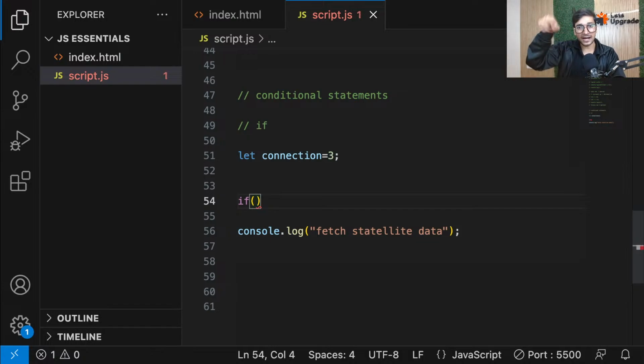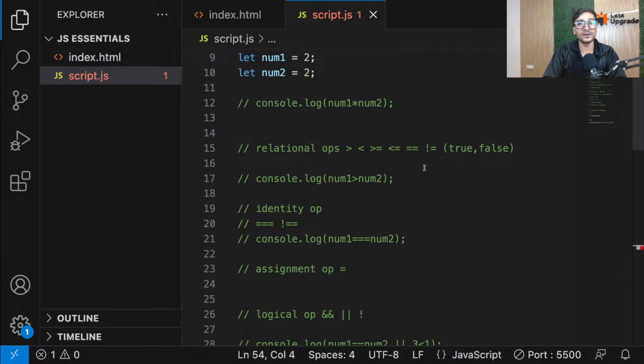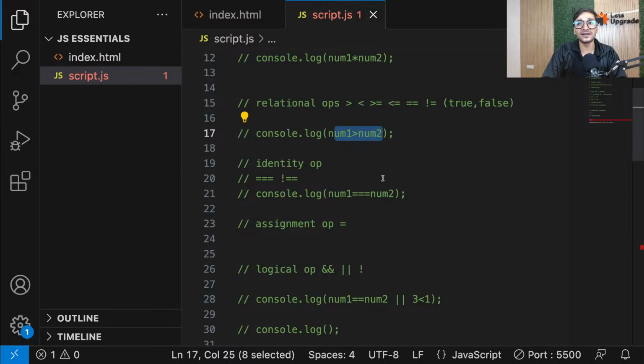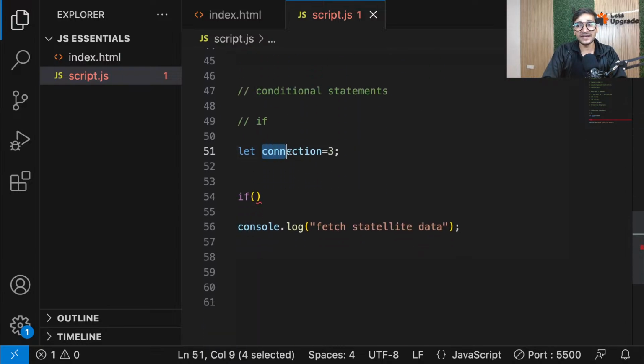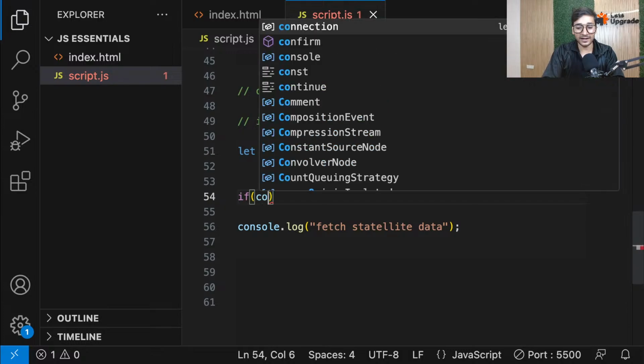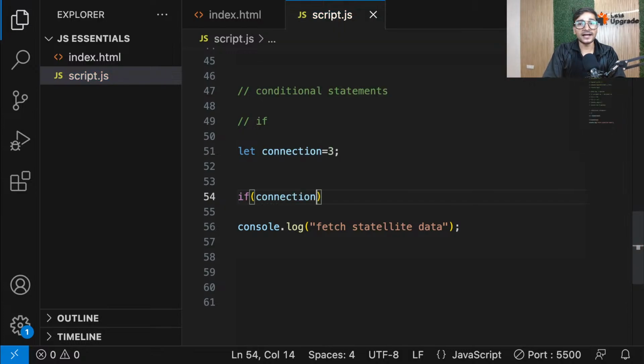If, then in the rounded brackets, which are also called parentheses, you can put your comparison. We have already learned how to create comparisons. We can use the relational operators to create comparison of data. And we want to do that only if connection's value is 5. So I'll write if connection, and how do you check if it is equal to 5? We have learned, equal to 5, or in a better sense, triple equal to, so that the number issue also doesn't happen. Now we know this is the comparison.